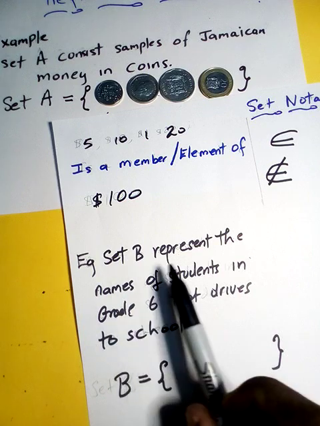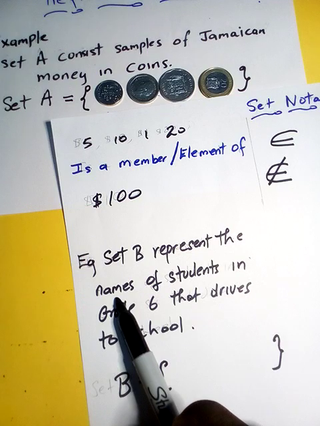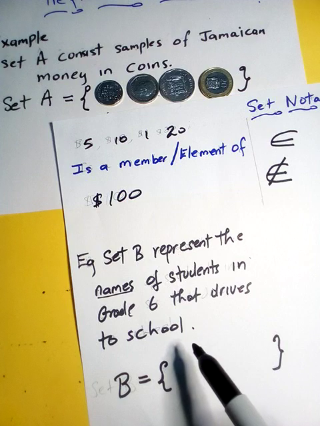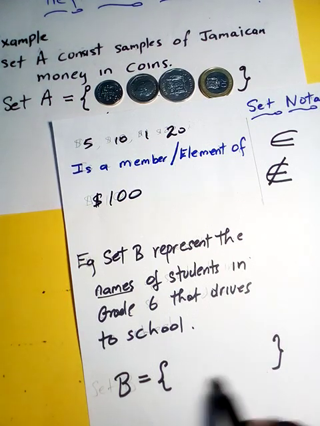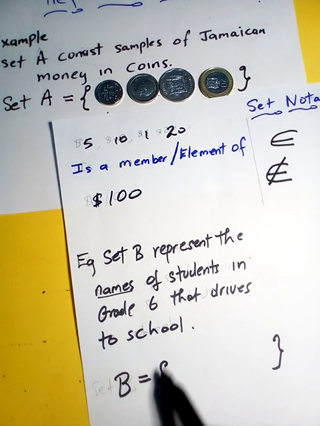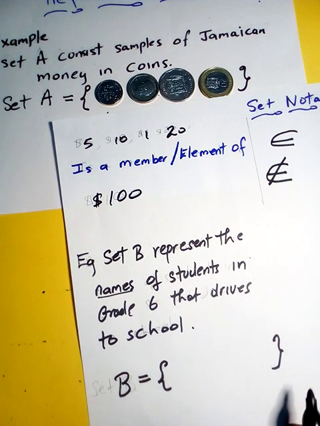But listen to the question or the sentence again. Set B represent the names of students in grade 6 that drive to school. Do you know of any students in grade 6 that drive to school? No, there is no student, because most students in grade 6 do not have a driver's license to drive to school. So this is how you represent this sentence. And when there is no member or element within the braces, we call this an empty set. So set B here is empty because no student in grade 6 drive to school. And this will be your solution.